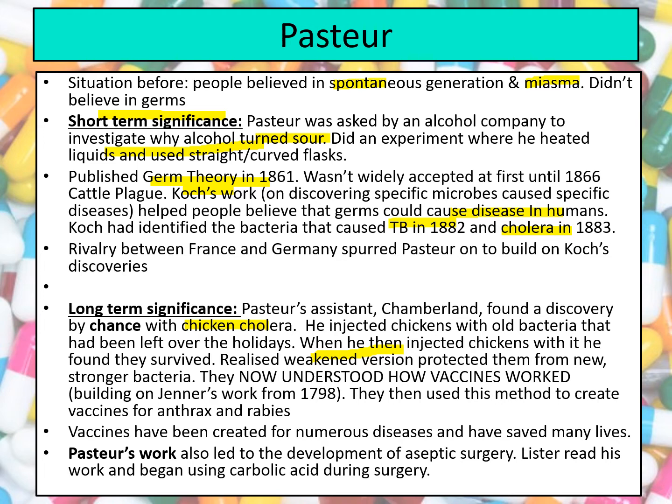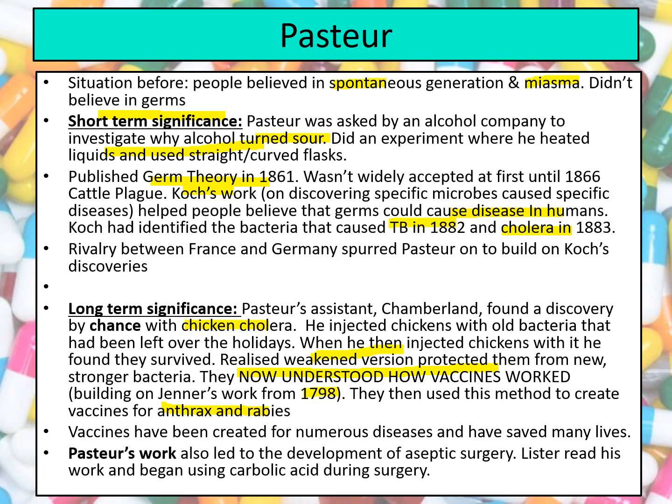Now, there had already been a vaccine discovered before with Edward Jenner's smallpox vaccination from 1798. But he never understood why it worked, why giving people cowpox protected them from smallpox. Here, though, Louis Pasteur has discovered how vaccines work, and it means that they can then create many more vaccines for many other diseases. They ended up creating vaccines for anthrax and rabies, and obviously now in modern day we use lots of different vaccines to help prevent lots of different diseases. This was absolutely crucial because he's the first person to create vaccines in a lab, and it means that they can now create vaccines on a mass scale.